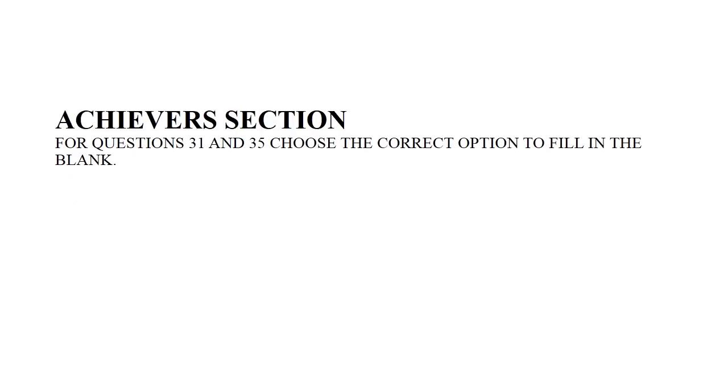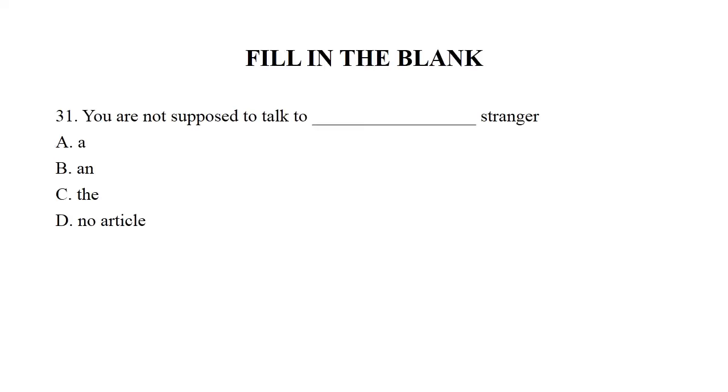Now Achievers section. For question 31 and 35, choose the correct option to fill in the blank. Fill in the blank. Question number 31. You are not supposed to talk to dash stranger. Option A, a. B, an. And C, the. And D, no article. So the right answer is no article.